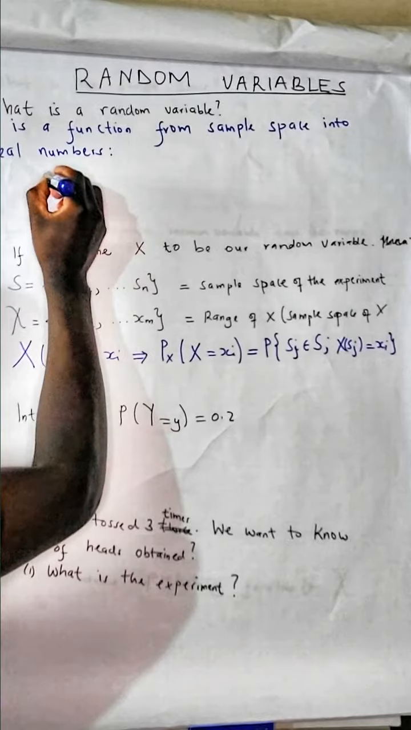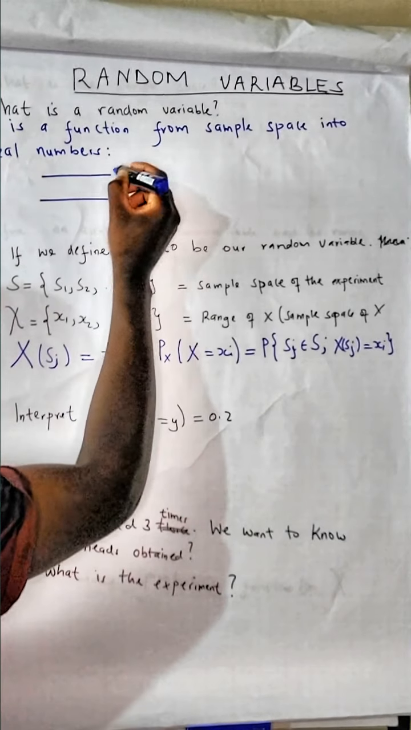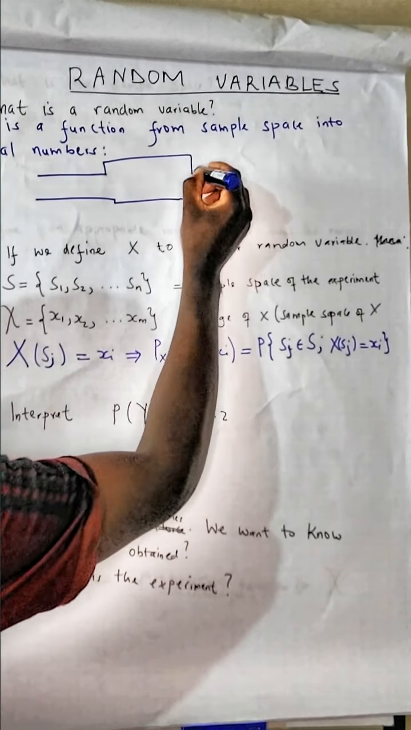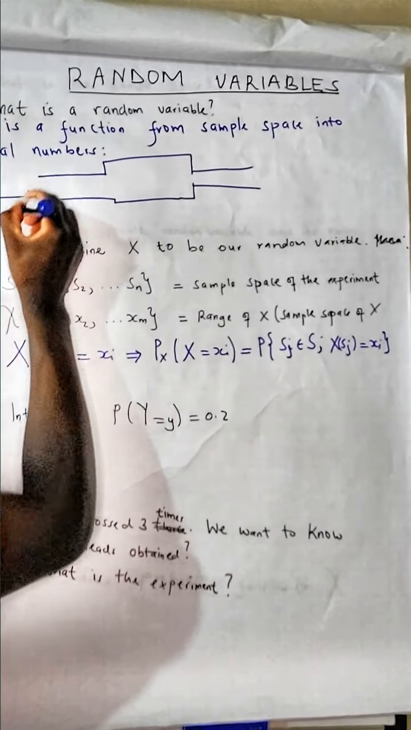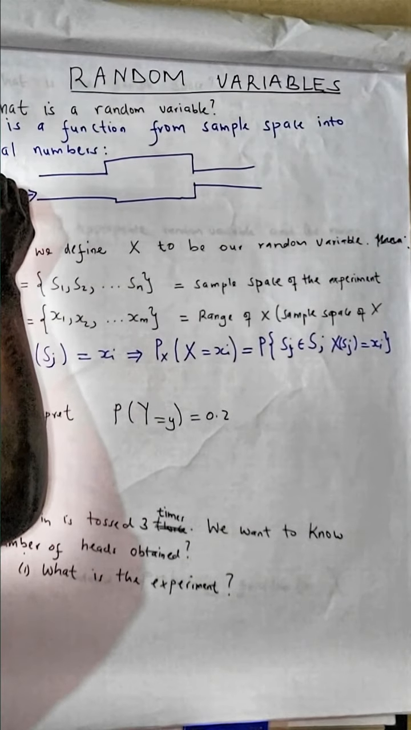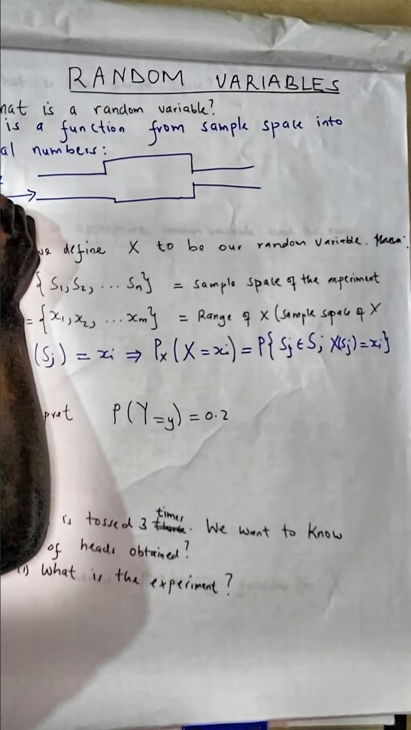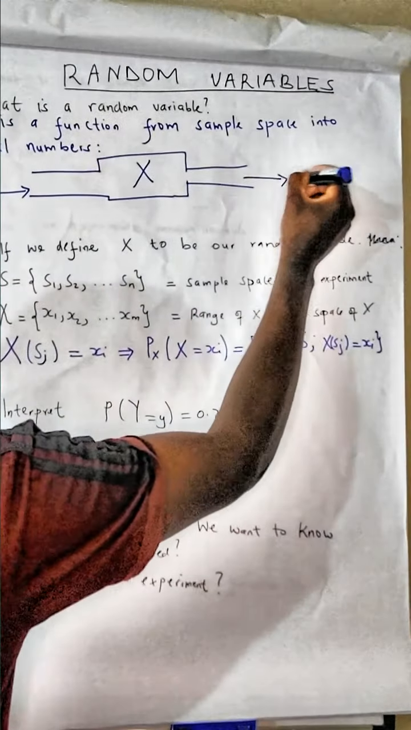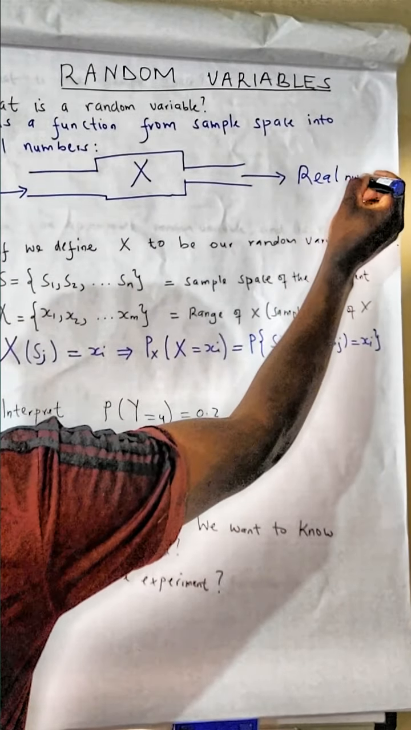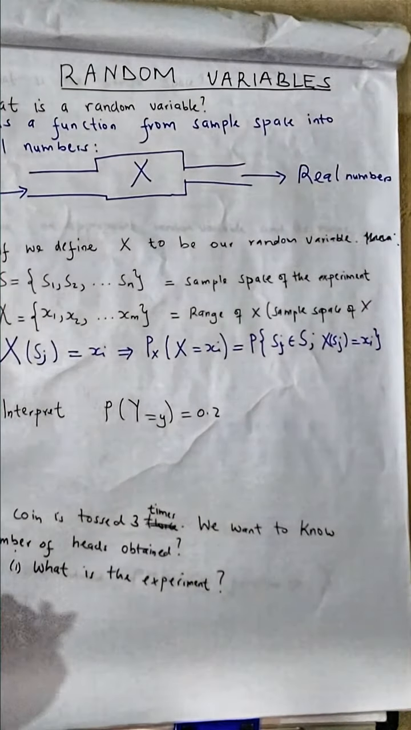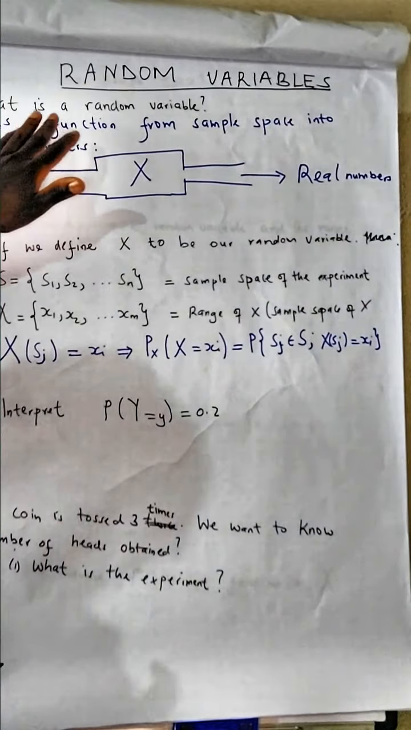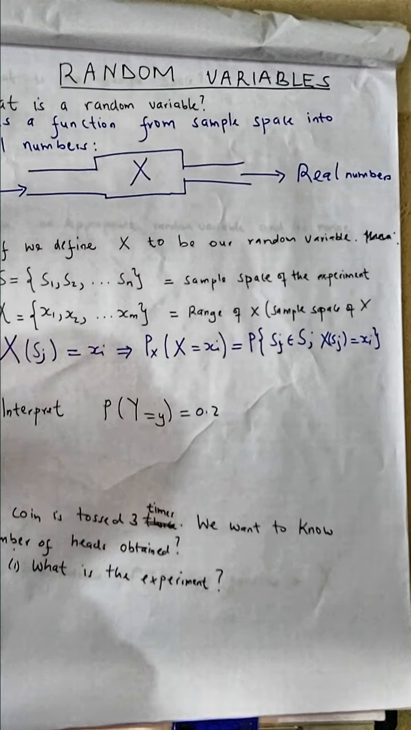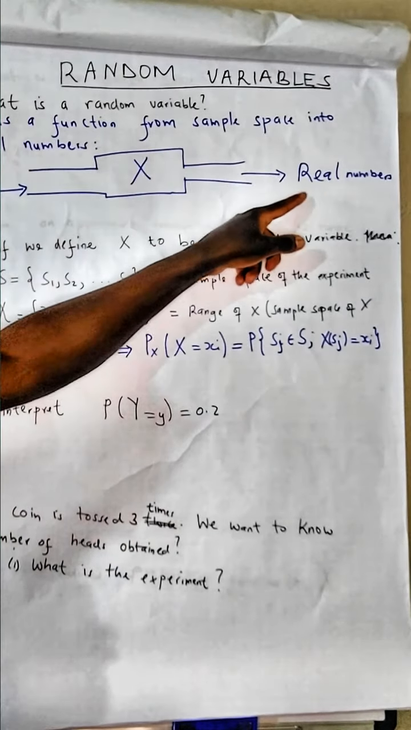A function is like a machine. This machine, we are feeding in the sample space, and now this random variable x is a function which gives out real numbers. So the random variable is a function that acts like a machine. You feed in the sample space and it gives out real numbers.